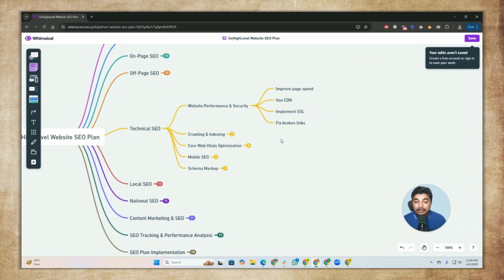And also you can fix your broken links as well. For example, you have a page and you have deleted it, but the link is still there, so you need to remove your broken link as well.